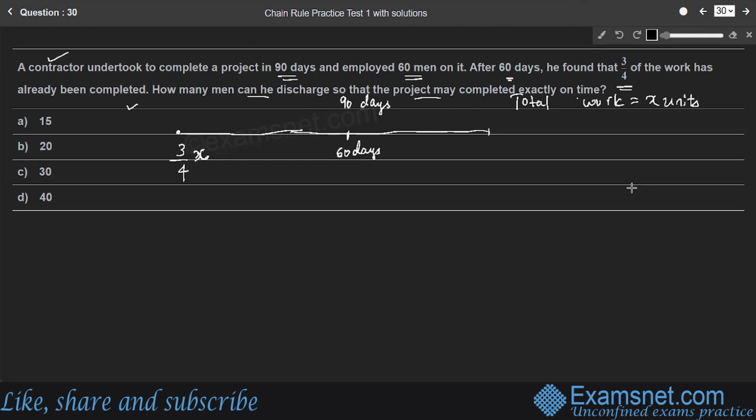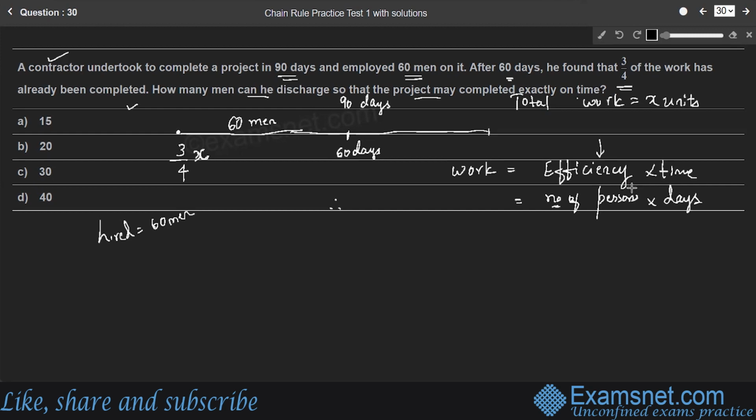So how many persons are working here? He hired 60 men. So 60 men are working for 60 days to complete 3/4 of the work. Therefore, as in the previous case, here also we are using the concept of work, which is efficiency into time. In this case, efficiency is nothing but the number of persons working, or capacity of persons, into the number of days they are going to take.